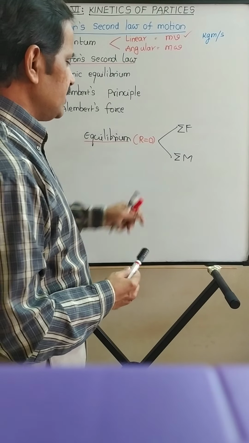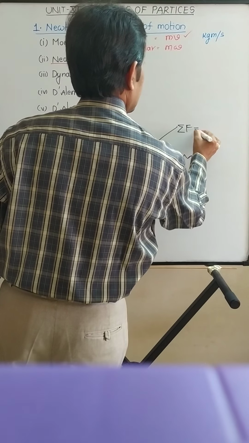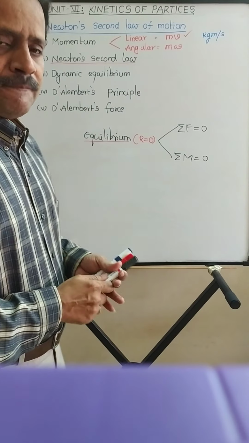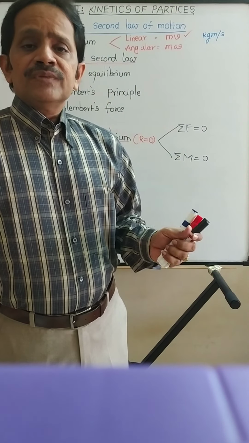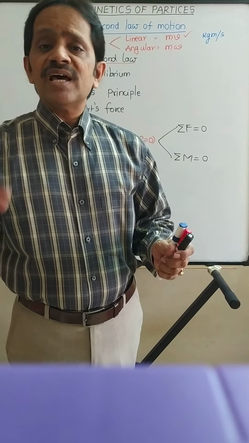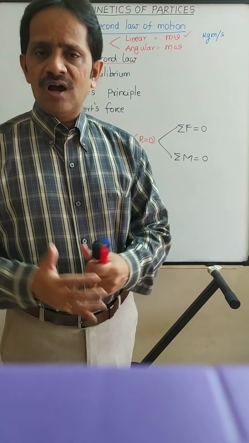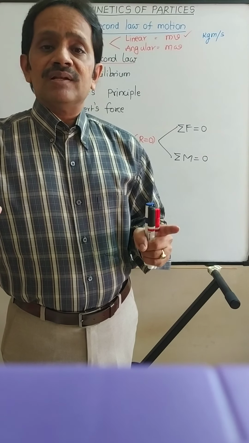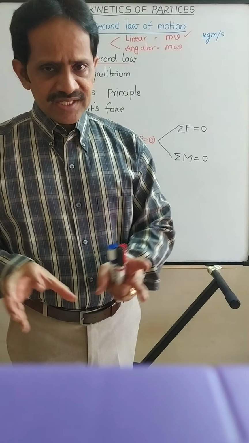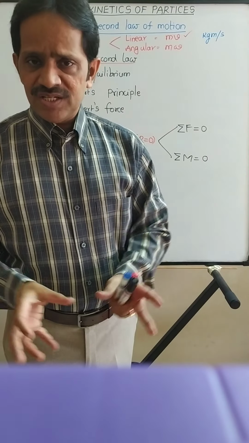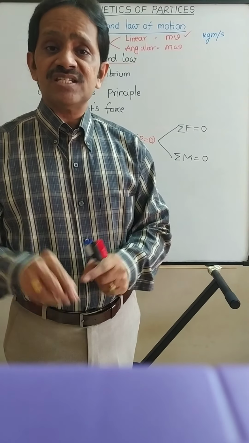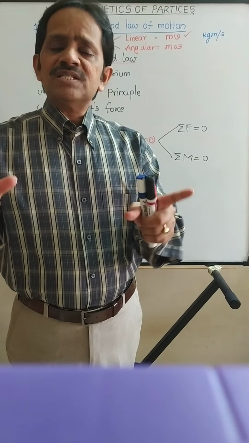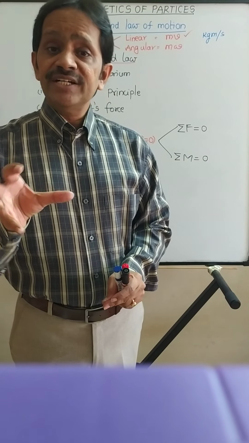When I am saying resultant is 0, it implies that the resultant force is 0 and the resultant moment is 0. Is it clear? Suppose you consider a system in which only moments or couples are acting, then what is the resultant force of that system? It is 0, because the resultant force of each couple is 0. Only couples are acting in the system. The resultant force of each couple is 0. Hence, the resultant force of the entire system is 0. That doesn't mean that it is in equilibrium. Is it clear? Those couples will have a resultant couple or resultant moment.